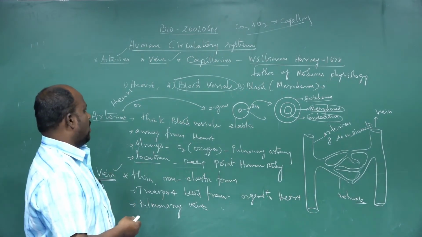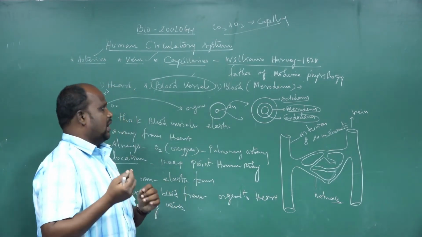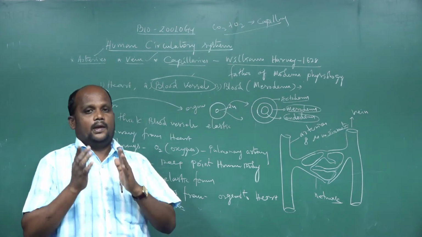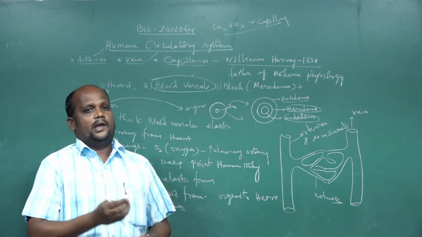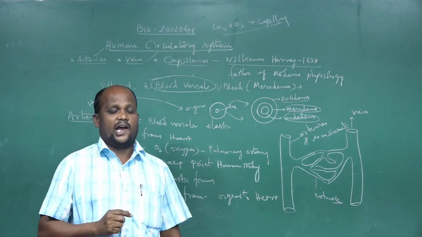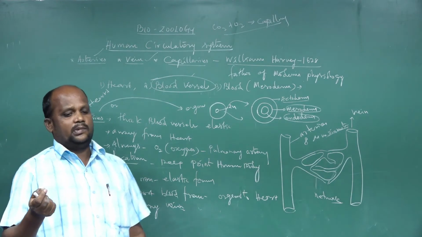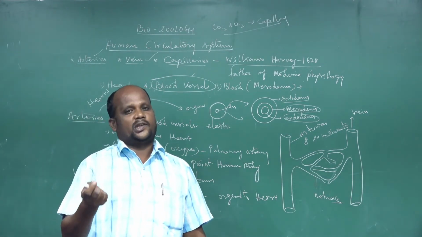Next, we are going to talk about the blood vessel. The blood vessels and the heart together form the circulatory system. In our bodies, there are two types of circulatory systems. One is the open type of circulatory system. The second one is the closed type of circulatory system.